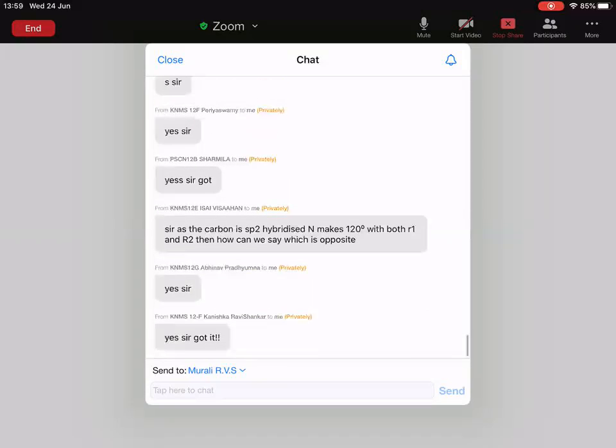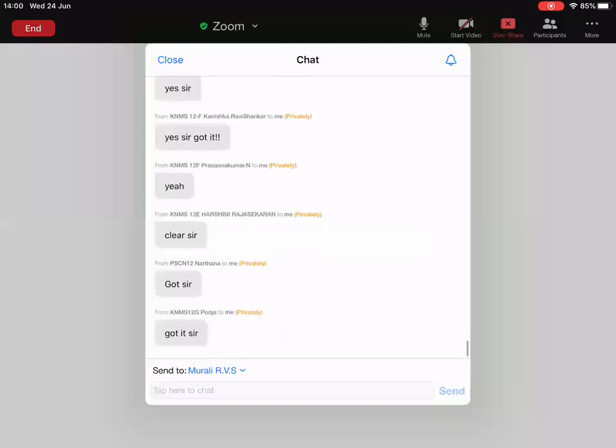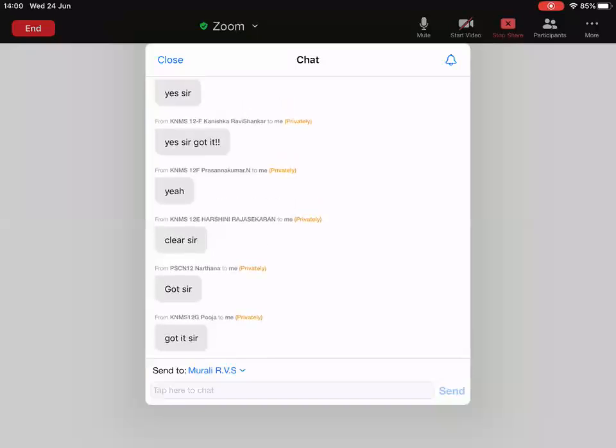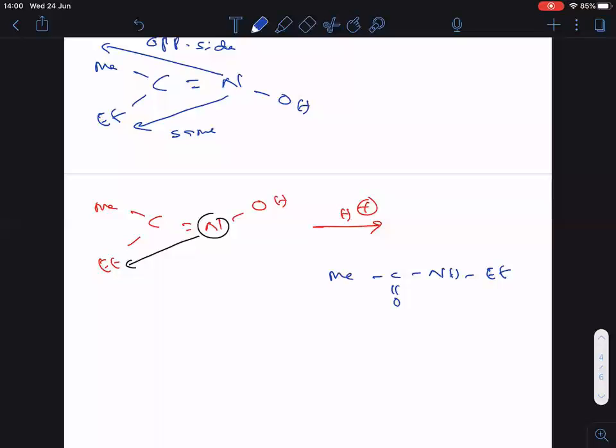I don't know one student, Isai, says: sp2 hybridized, 120 degrees, then how are they opposite to each other? Very good question. So now I understood that you didn't understand the opposite side. From your doubt, I understood that you didn't understand. Let me take one more example. I think you people are confusing here. So I will tell you one more method.